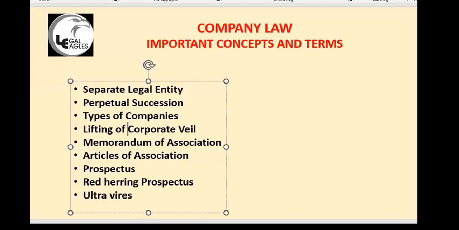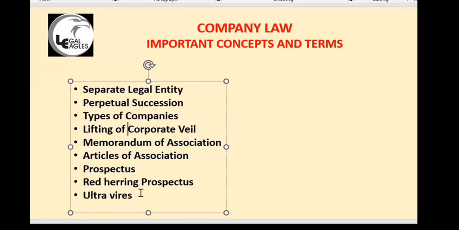Okay. Then articles of association. This is more about how the company is run, the day-to-day affairs of the company: how the board meeting should be conducted, how the shares should be transferred, how the process will be run inside the company. That is defined in the articles of association.